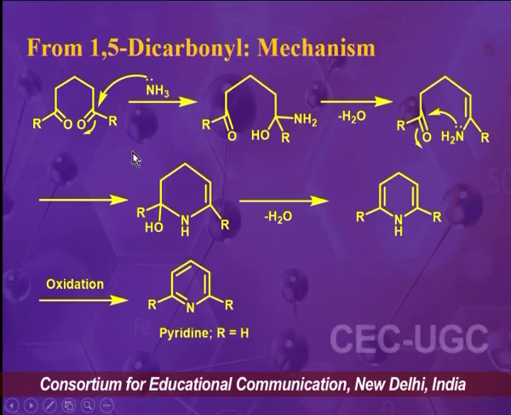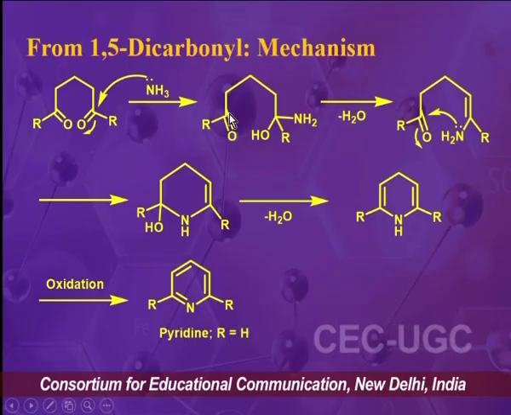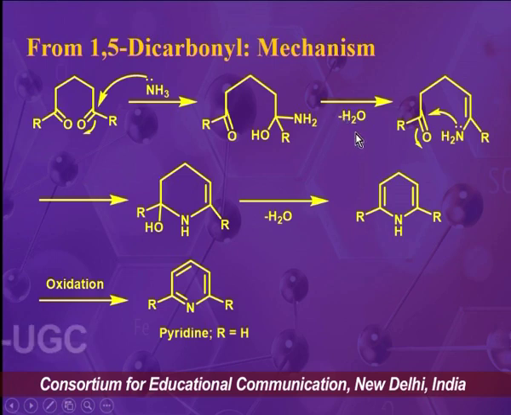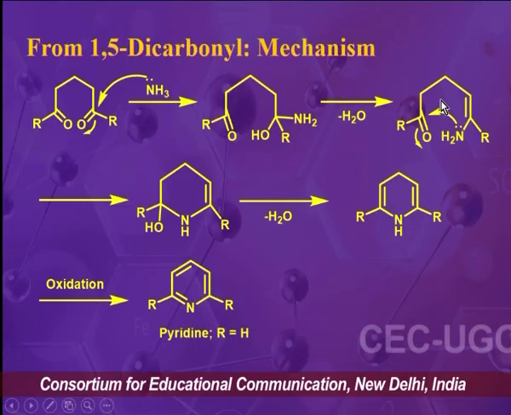This kind of reaction is a nucleophilic addition reaction. After that we get a tetrahedral intermediate, and from this intermediate dehydration takes place, that means elimination of a water molecule, and we get this intermediate.